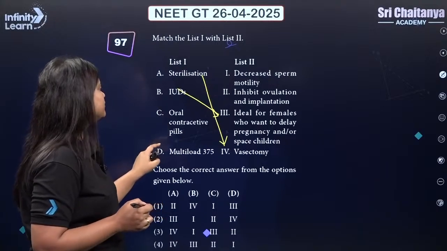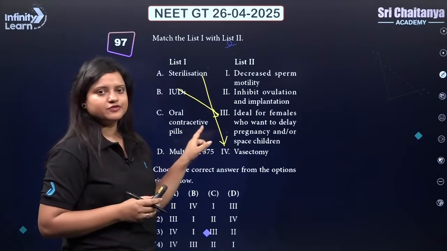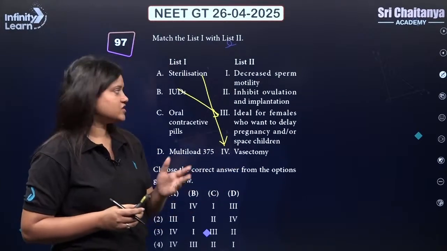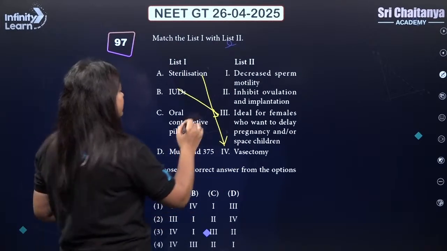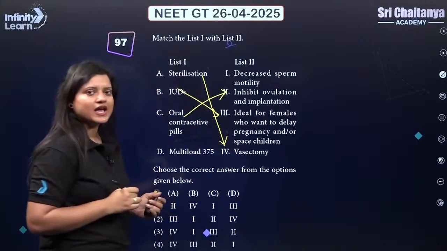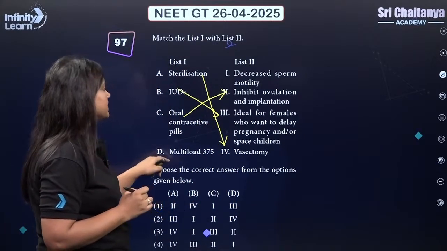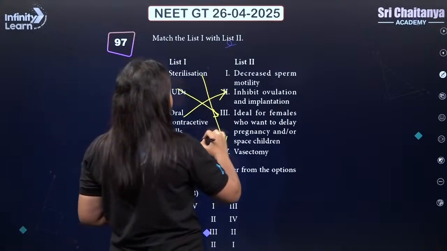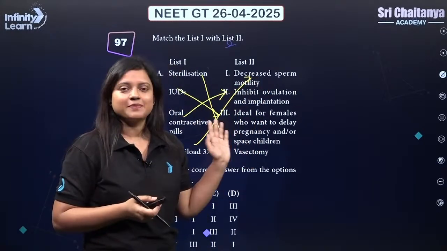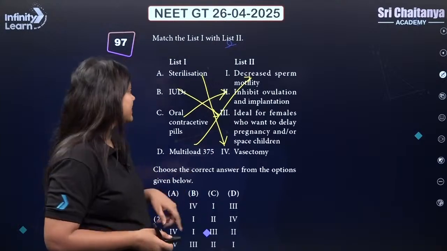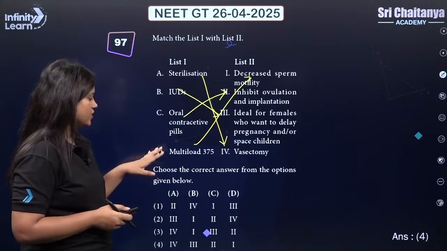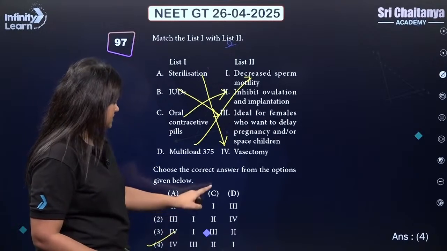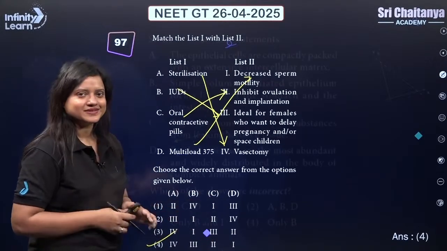Oral contraceptive pills, right? Oral contraceptive pills can have progesterone or can have combination of estrogen and progesterone. So definitely they will inhibit the ovulation and implantation. Coming to multiload 375, this is copper releasing IUD. It decreases the sperm motility and the fertilizing capacity of the sperm. Okay, so that's why correct answer now we know should be 4, because A is matched with 4, B with 3, C with 2 and D with 1.